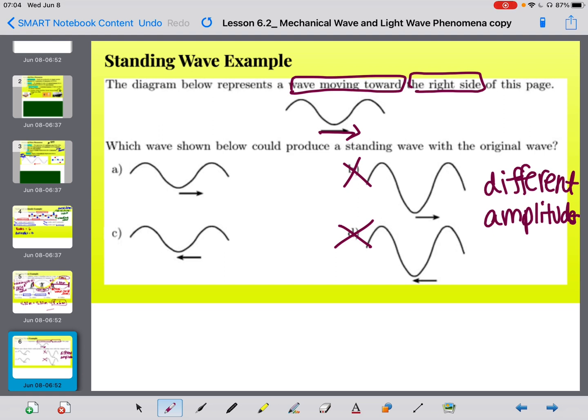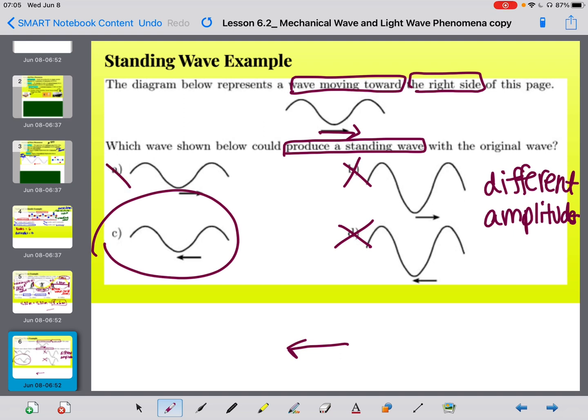But the only thing that is going to be different is that while they are moving in the same medium, one has to be moving this way. So clearly, I can't have a wave that's going to move in the same direction. That's not going to create a standing wave. Okay, so I need something that moves in the opposite direction. And that answer is choice number C. I have a wave going like this, right? So it's traveling this way. I'm going to erase this arrow right here, and I'm going to draw it with a different color. I need a wave of the same amplitude, just traveling that way, and that's how I get my standing wave.